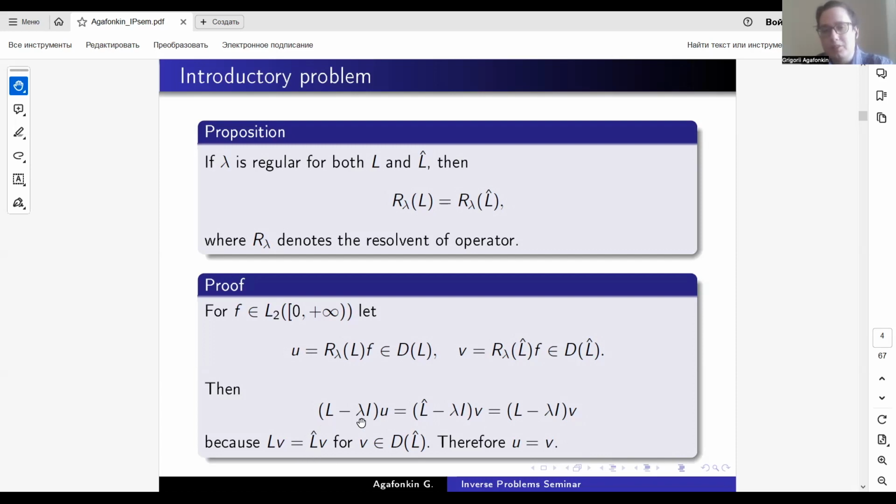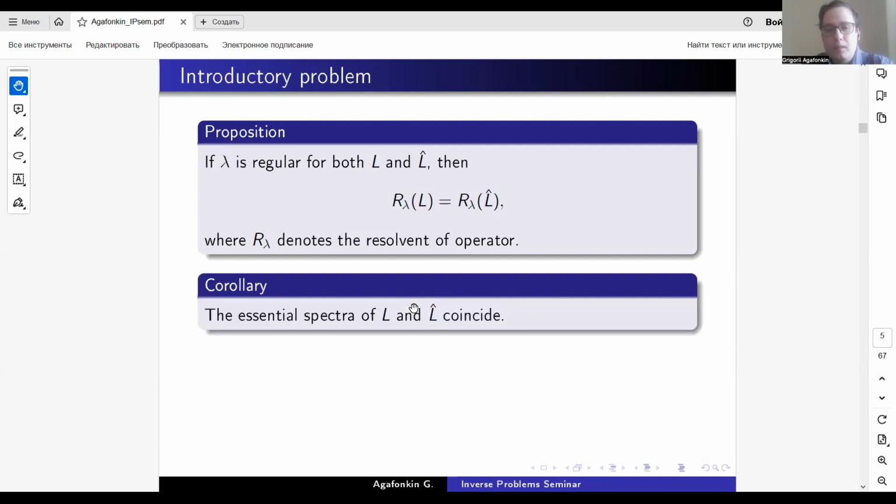Therefore, because lambda is regular for operator L, we can apply the resolvent and get that u is equal to v. So the results of application of the resolvent of L and the resolvent of L hat to an arbitrary function from L2 on the half line are equal. Therefore, the operators are equal. As the corollary, we get that the essential spectra of L and L hat coincide.